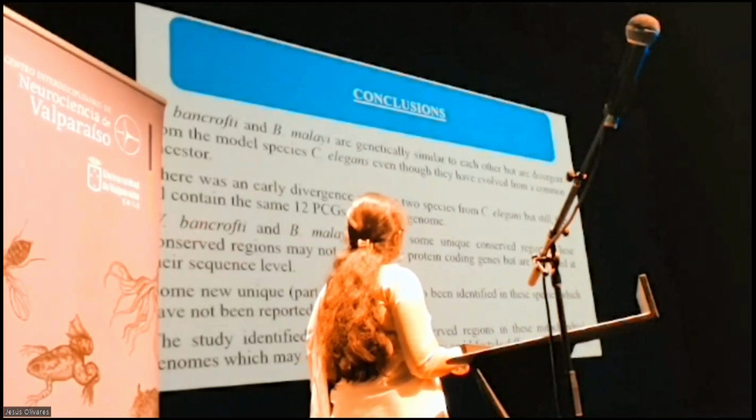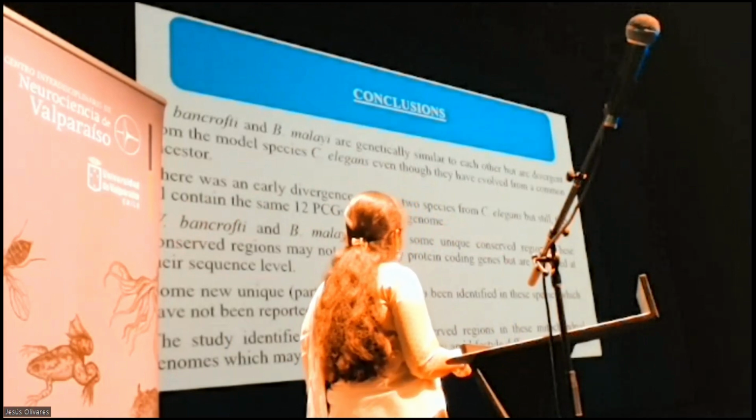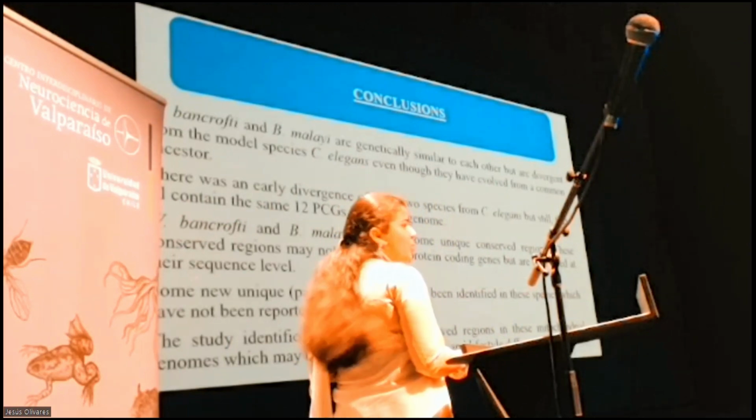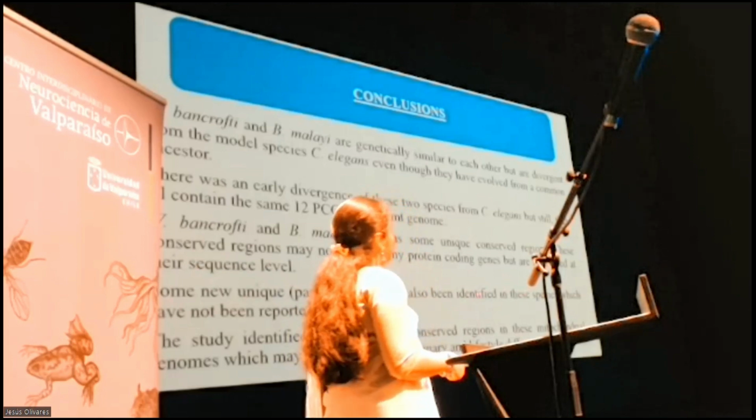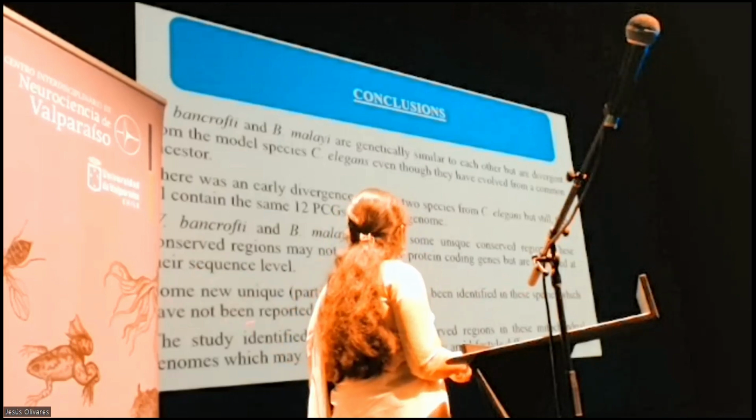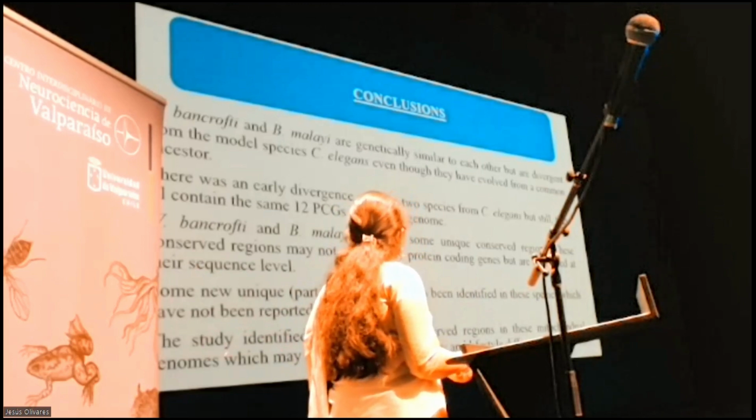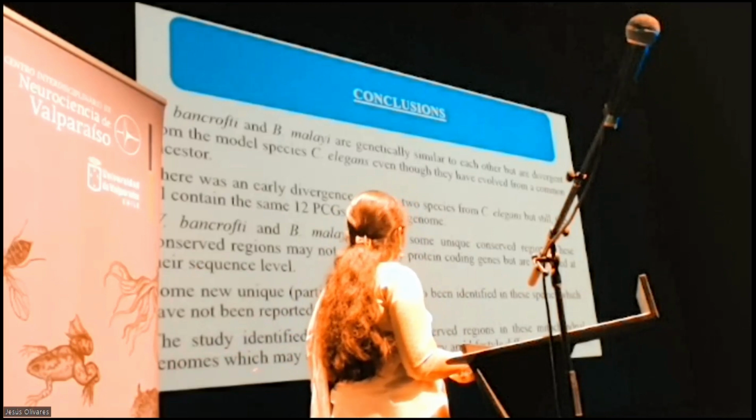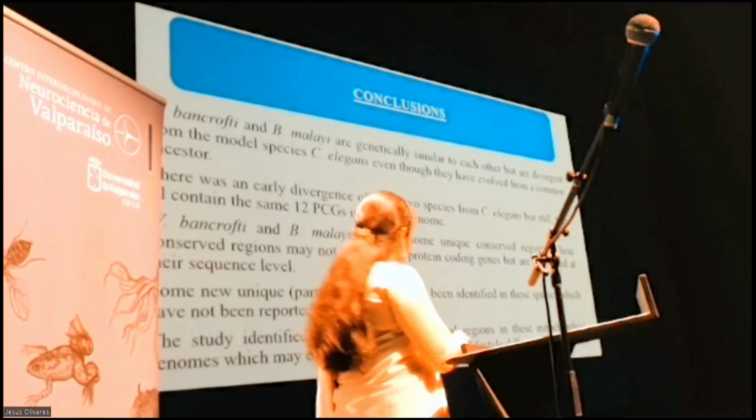In the identification of conserved regions, we have identified some unique conserved regions in them, which may not code for protein coding genes but are conserved at the sequence level. Some partial ORFs have also been identified in these species, which have not been reported earlier, and the study identified these common conserved regions in the mitochondrial genome, which may explain their evolutionary and lifestyle differences.